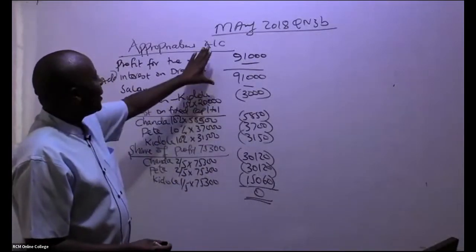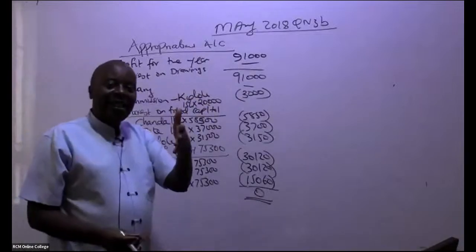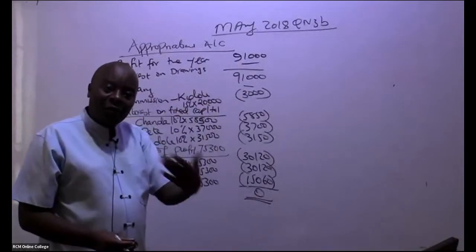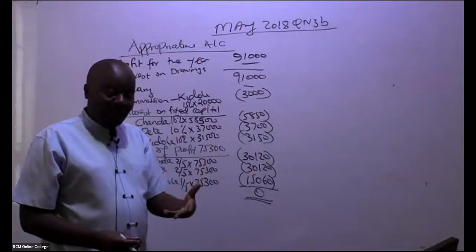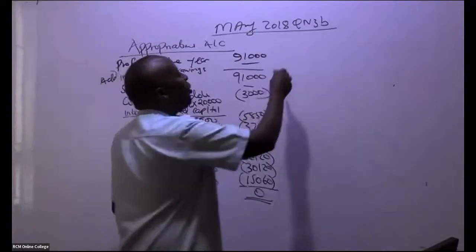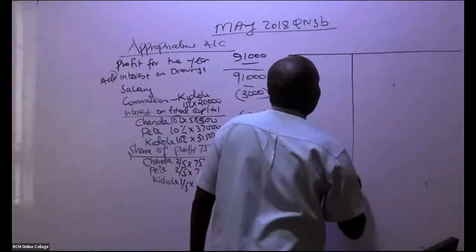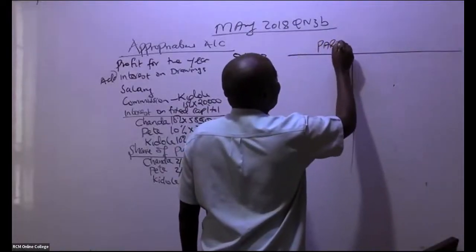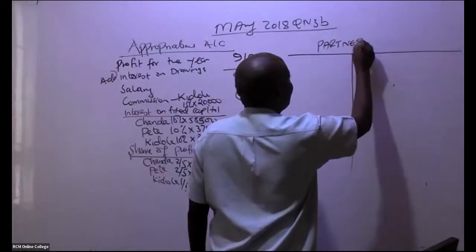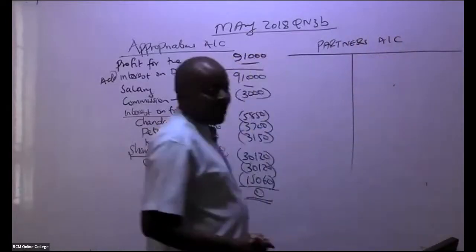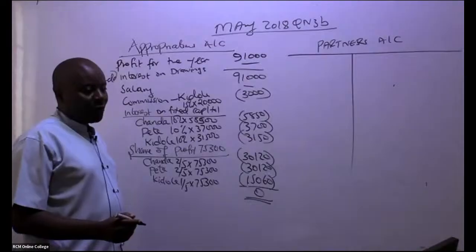Now, once I have this appropriations account, practically, this is something I normally see happening at the end of every year because I run a partnership. So in this case here, you go ahead and give us just an account called partners account.